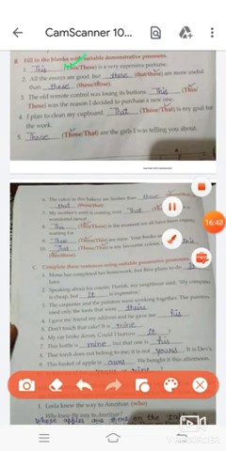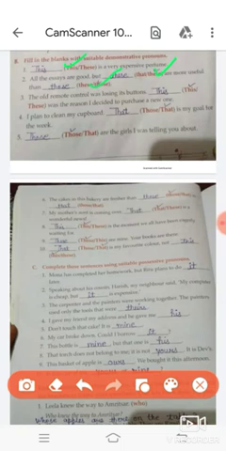First is this is right. Second, these. Next is those. Next, this is right. Next, that is right. Next, those is right. Next, that is right. This, these, that, and this is right.